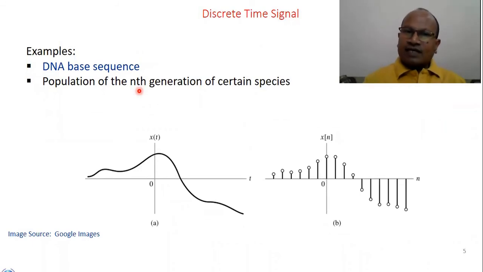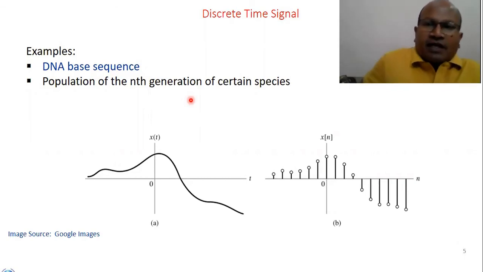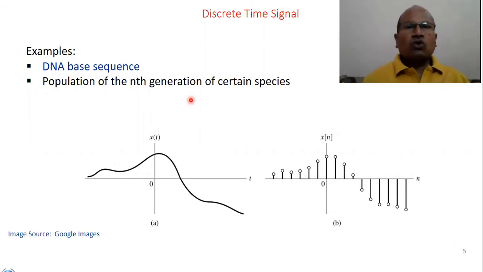Just the opposite is the discrete time signal. The signal is non-continuous. See here, this is continuous and this is non-continuous. So the signal is non-continuous. Examples include DNA-based sequences and the population of the nth generation of a certain species, because it will always have a discrete value. So the discrete time signal will have discrete values or samples